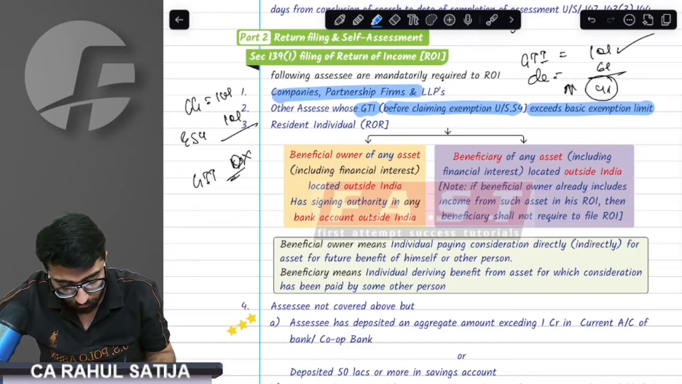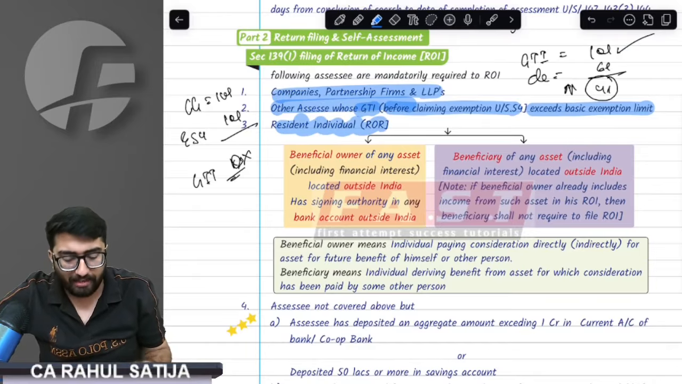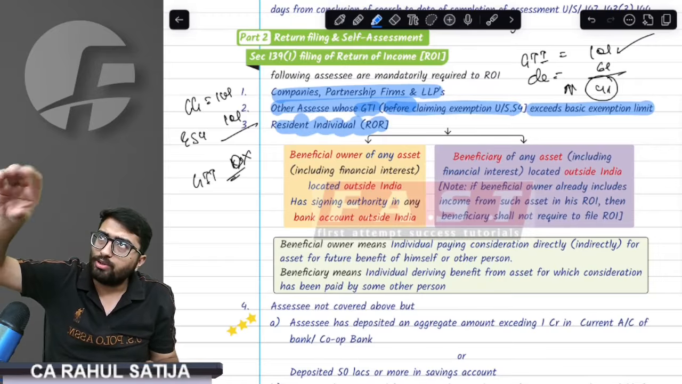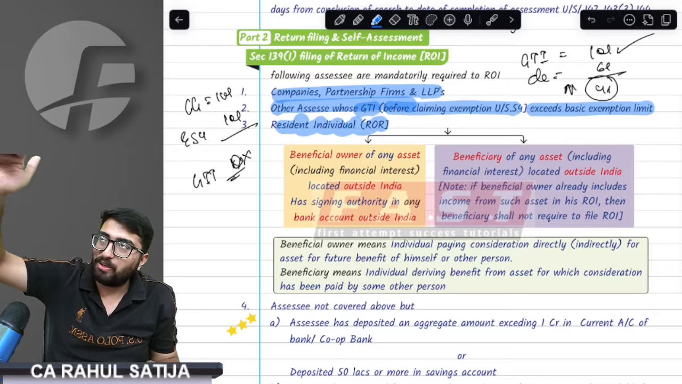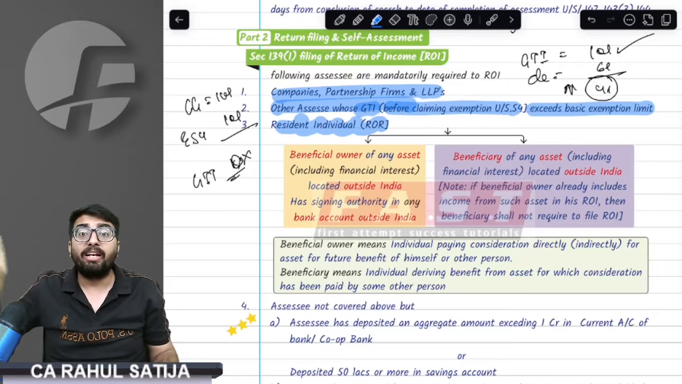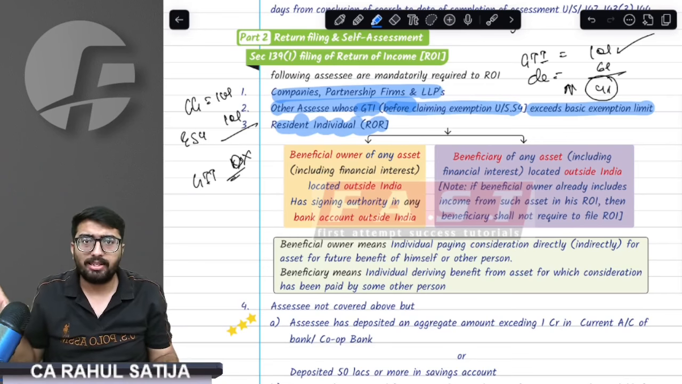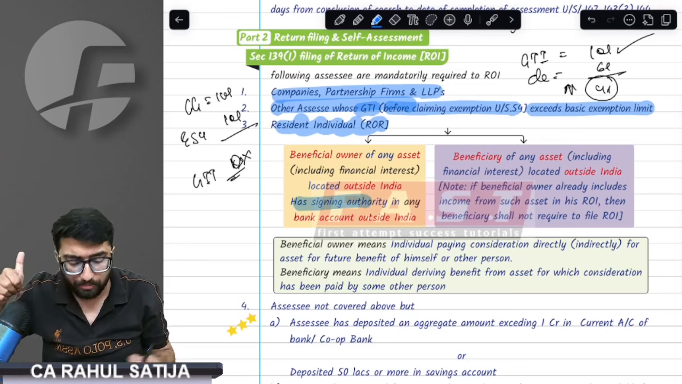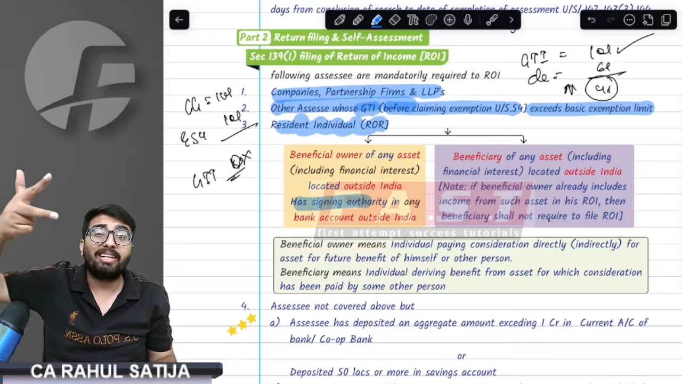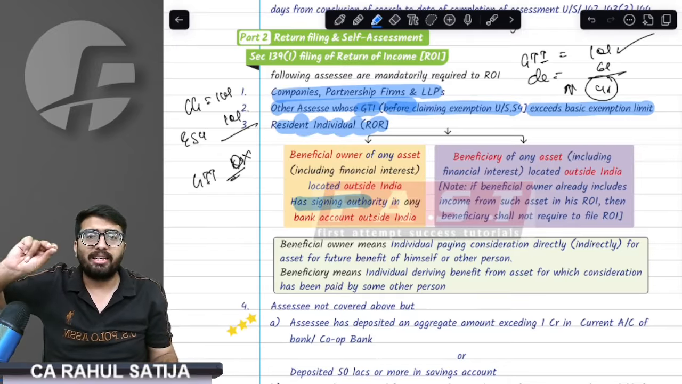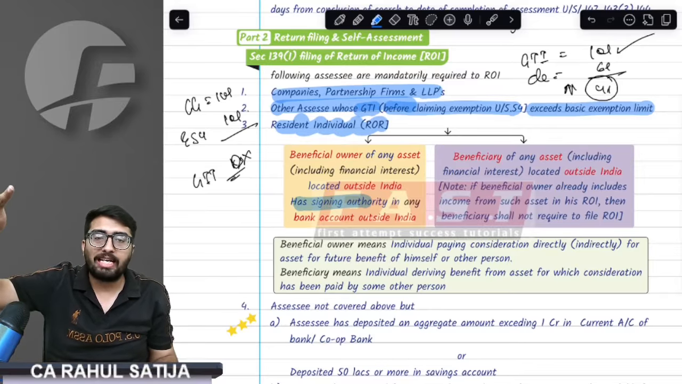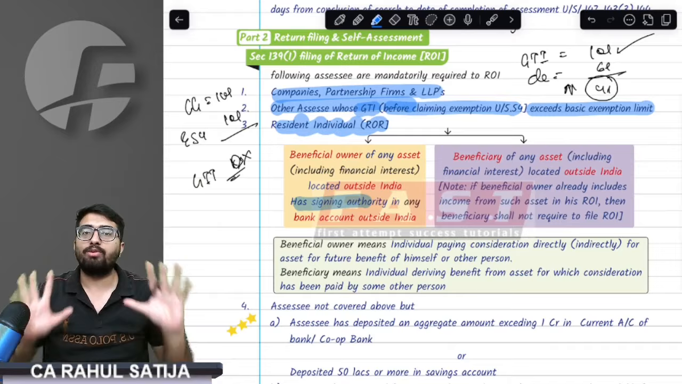Third point: if you are any resident individual who is not a company, not an AOP, not an LLP, not a firm, and who doesn't have income above the basic exemption limit, but you have any foreign assets, like a building, any immovable property, a bank account, or any financial interest abroad, in that case you have to file the return. You have to file the return if you are the beneficial owner of these assets or the beneficiary of these assets.